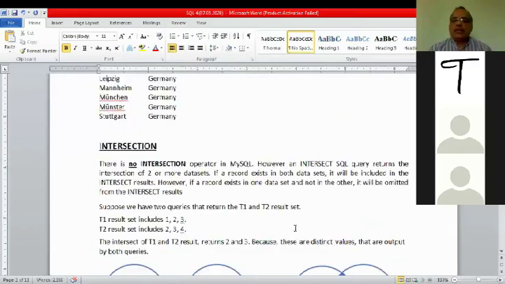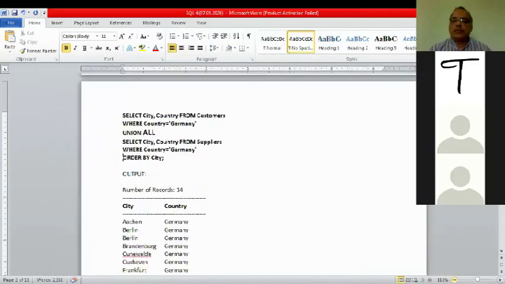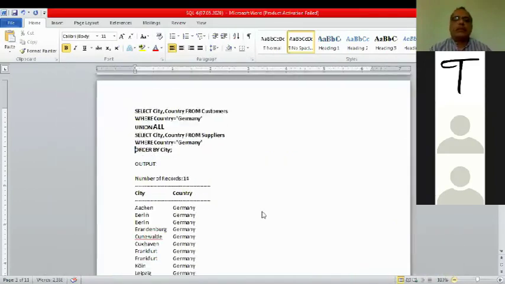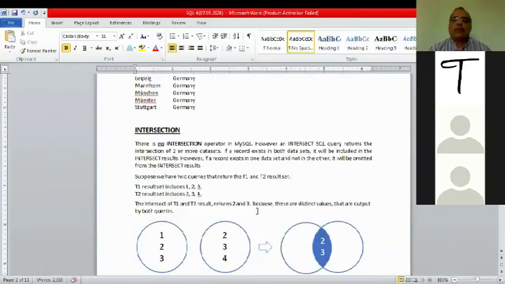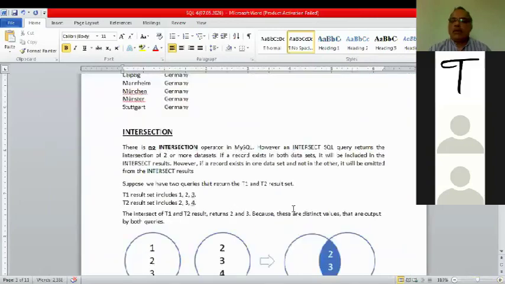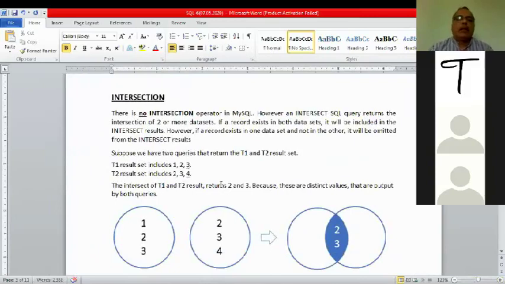Now, intersection. What is intersection? See here, there is no intersection operation in MySQL, but in SQL it is there.